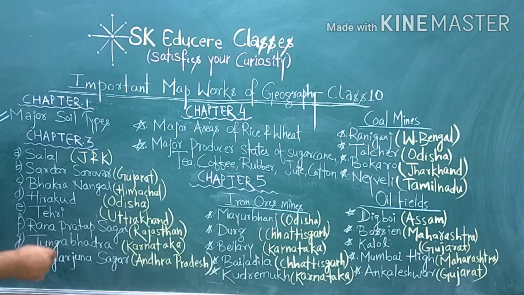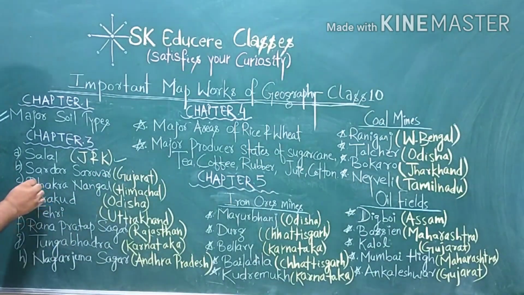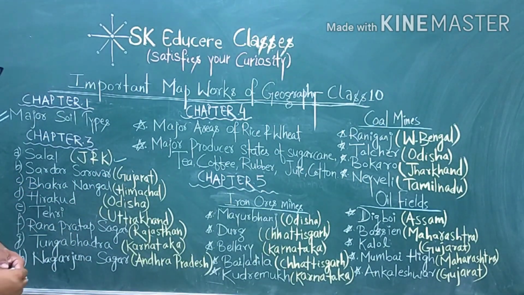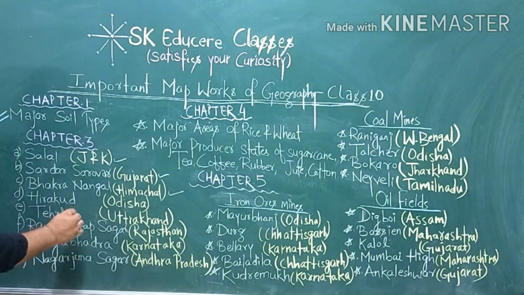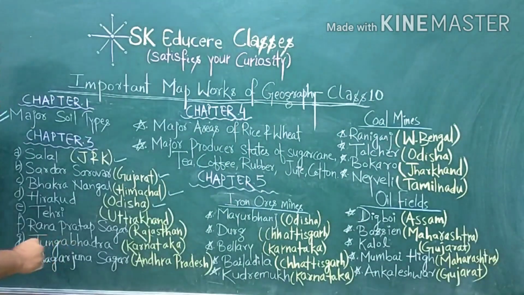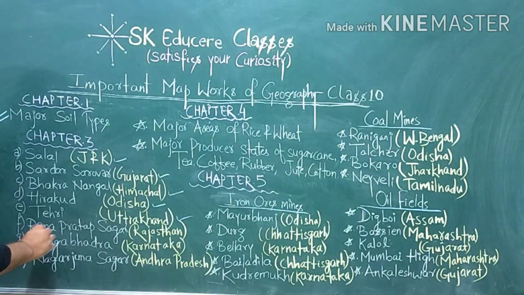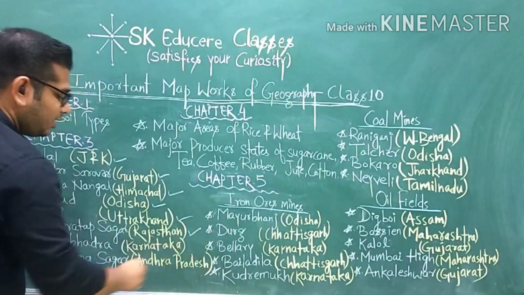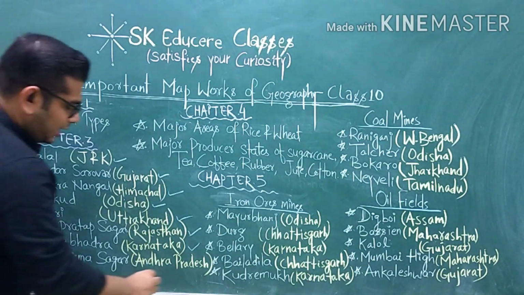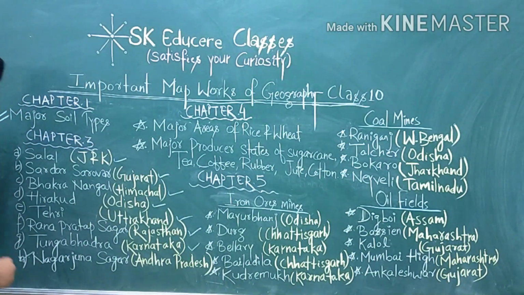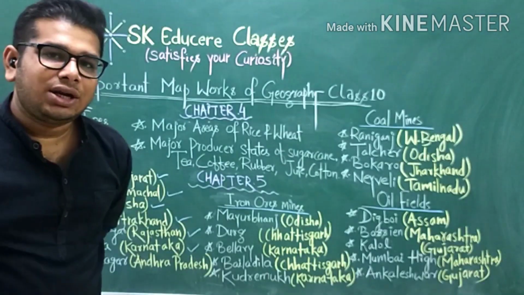From chapter 3, the major dams can be asked, like Salal Dam, which is located in Jammu and Kashmir, the Sardar Sarovar Dam, which is located in Gujarat, the Bhakra Nangal Dam, which is located in Himachal Pradesh, the Hirakud Dam, which is located in Odisha, the Tehri Dam, which is located in Uttarakhand, the Rana Pratap Sagar Dam, which is located in Rajasthan, the Tungabhadra Dam, which is located in Karnataka, the Nagarjuna Sagar Dam, which is located in Andhra Pradesh. So these are some important map work from chapter 3, which is water resources.